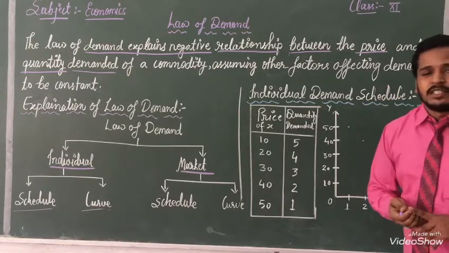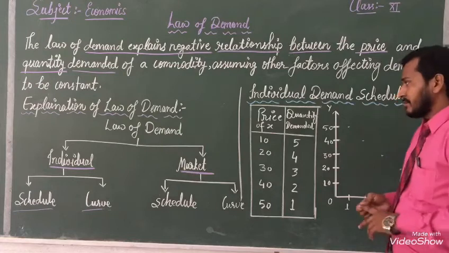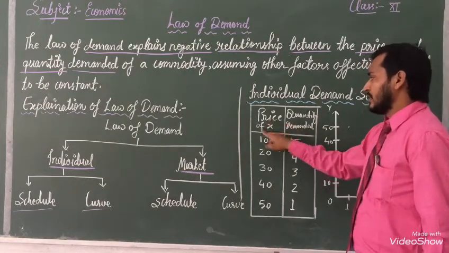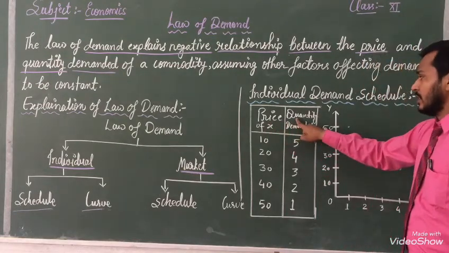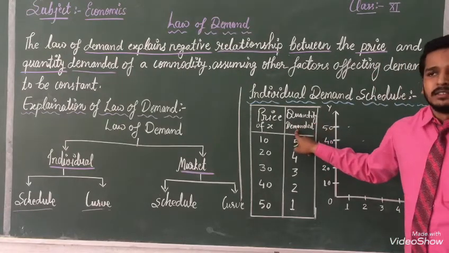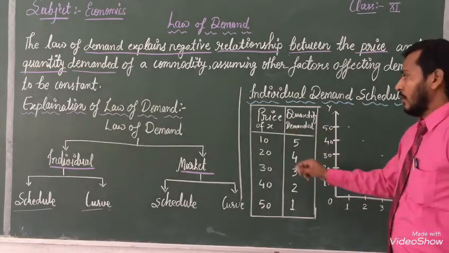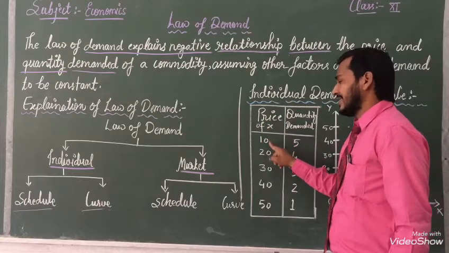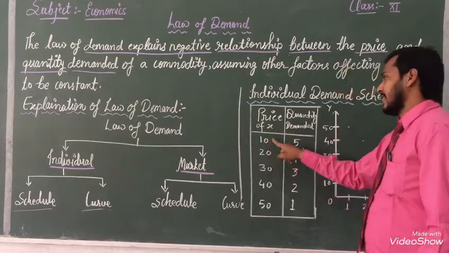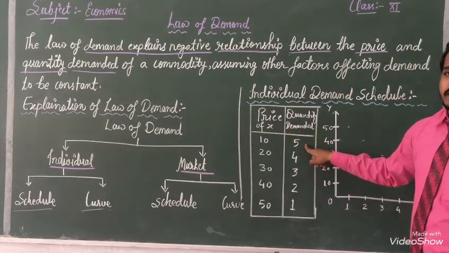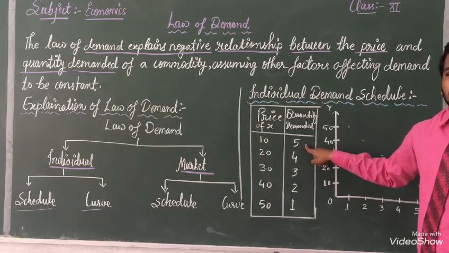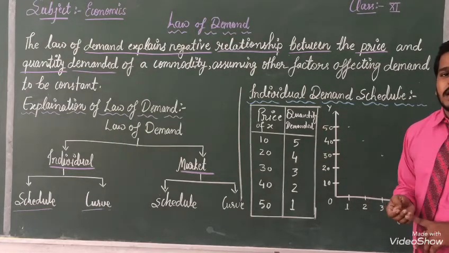You have to see it. Listen. Here I have written price of X and quantity demanded. For example, when the price of X is 10 rupees, at that time we demanded 5 units of goods and services. 5 units we had taken.